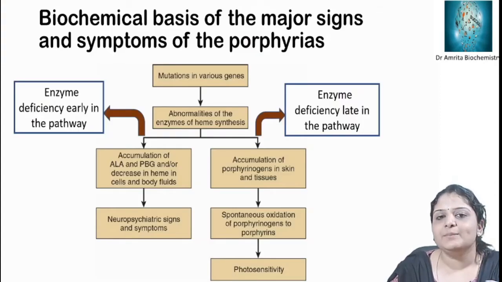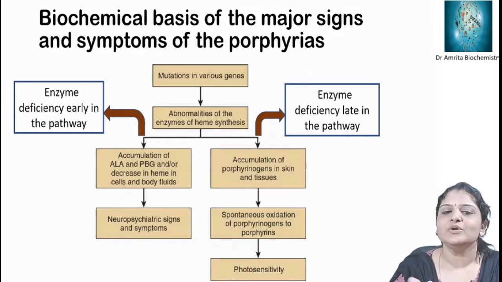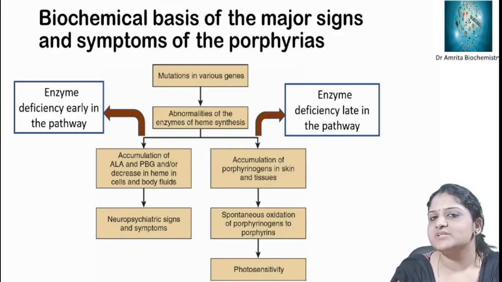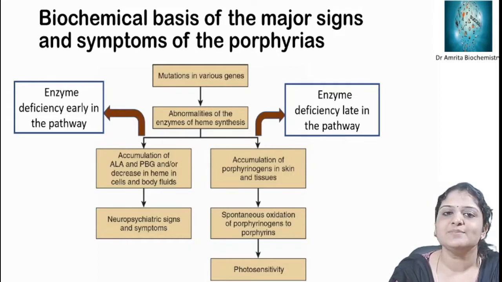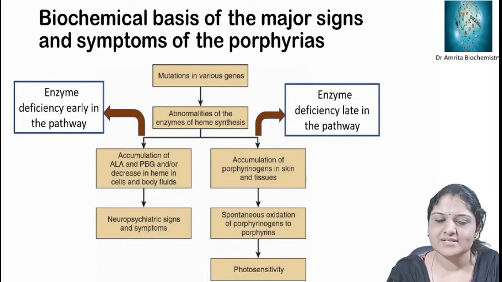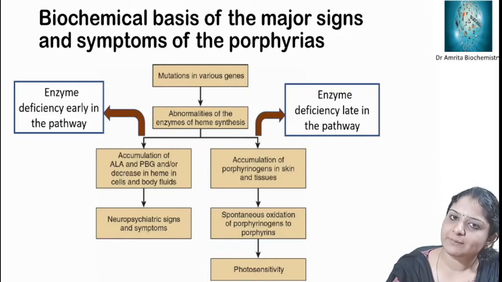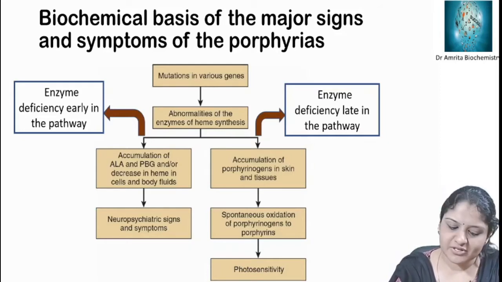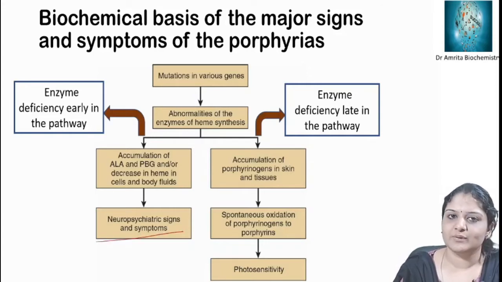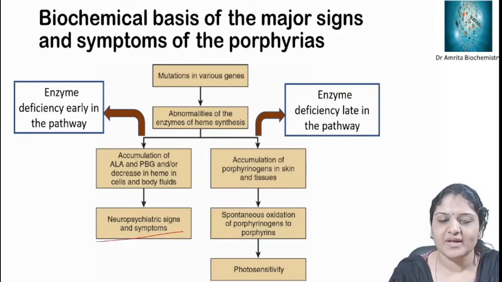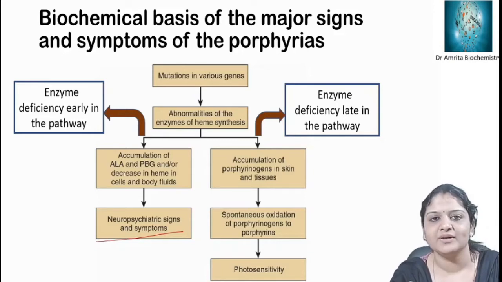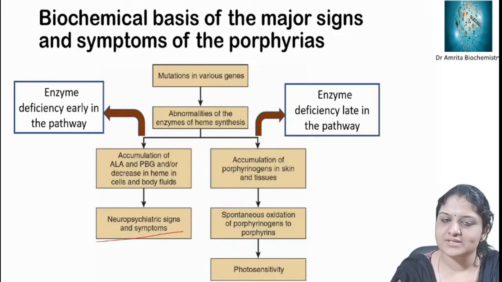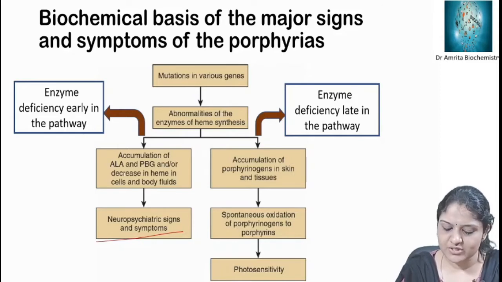Now about the biochemical basis of the major symptoms. We know that some of the porphyrias present with neuromuscular manifestations, some present with cutaneous manifestations, and some present with both. The general guideline is that enzymes defective early in the pathway, like ALA dehydratase or HMB synthase, mainly cause neuropsychiatric symptoms. So it mainly affects the nervous system. Whereas enzymes defective late in the pathway, like protoporphyrinogen oxidase or ferrochelatase, usually present with photosensitivity.